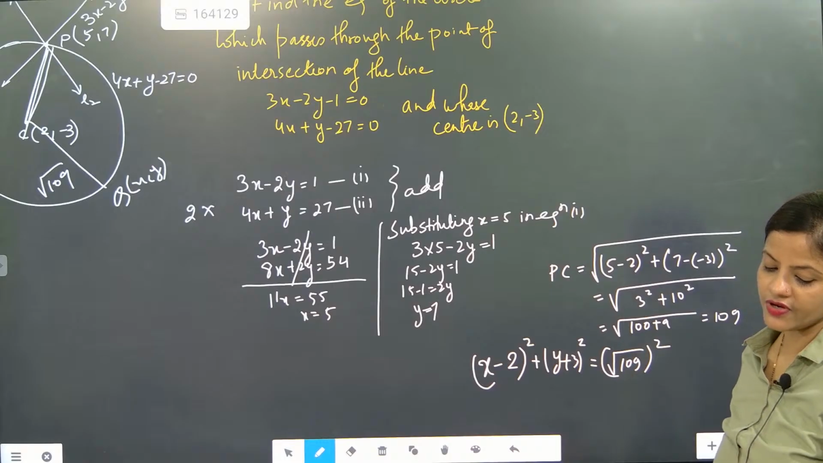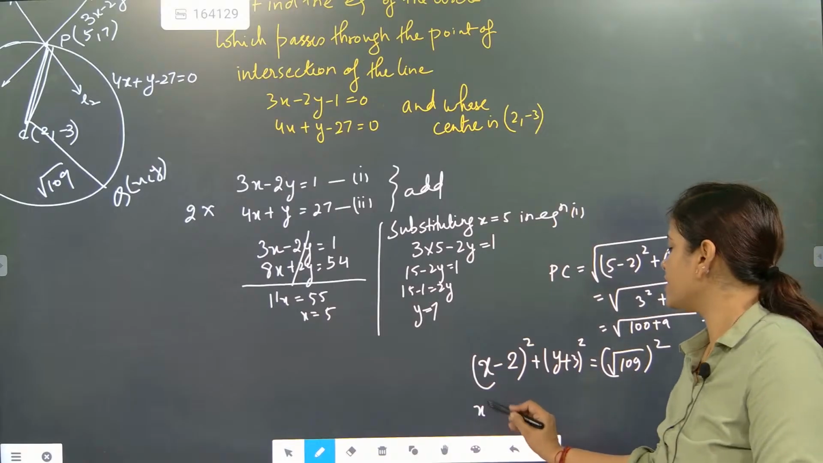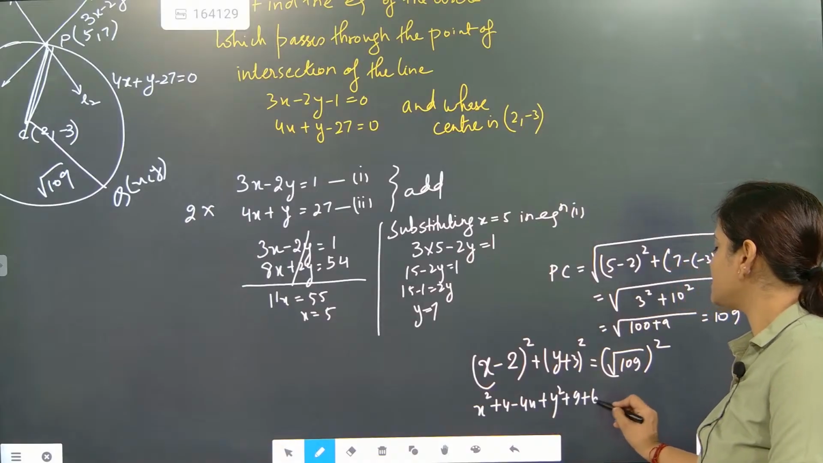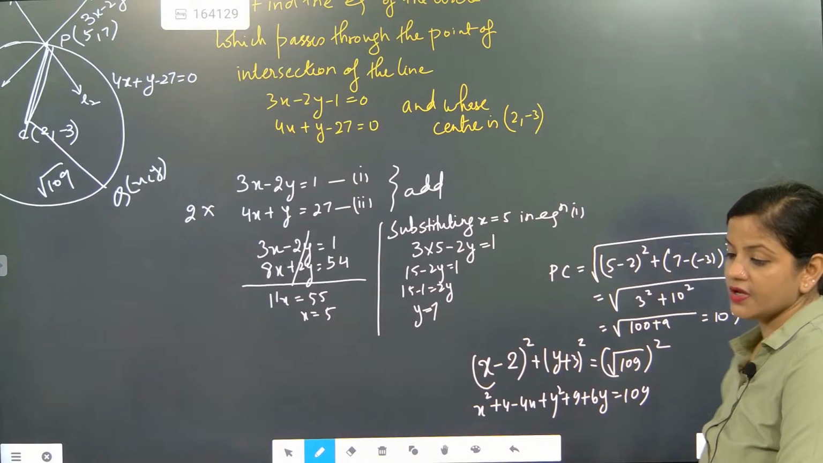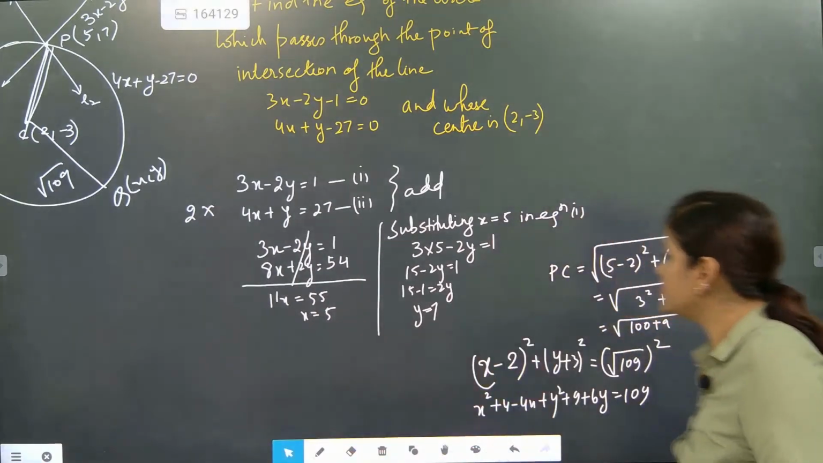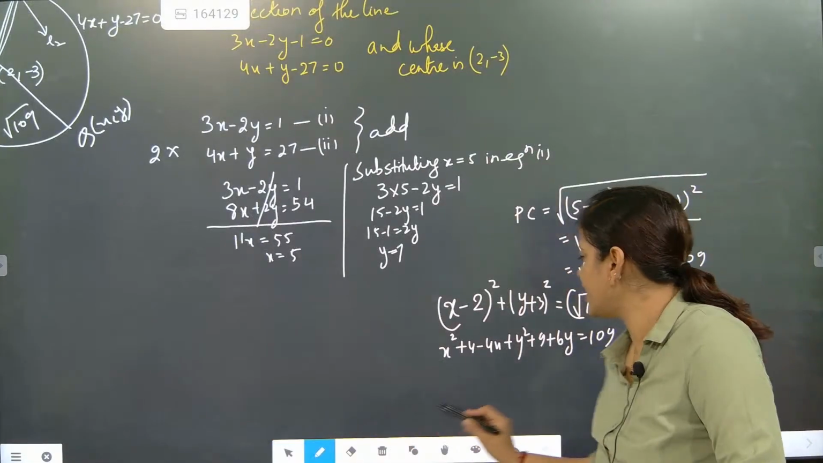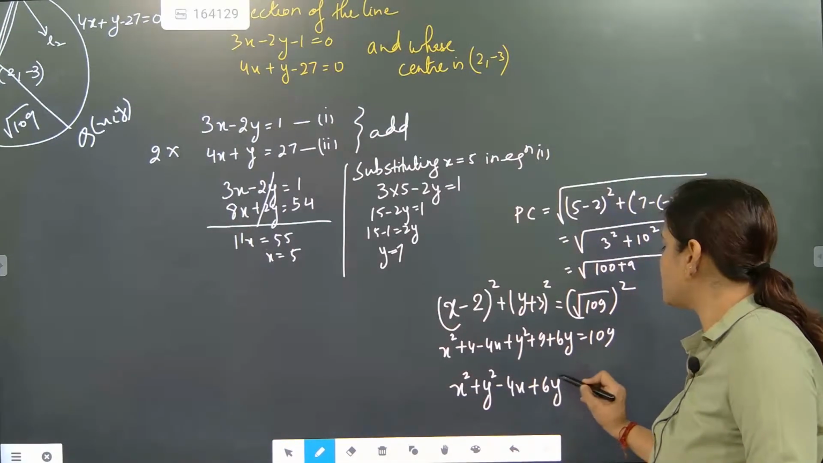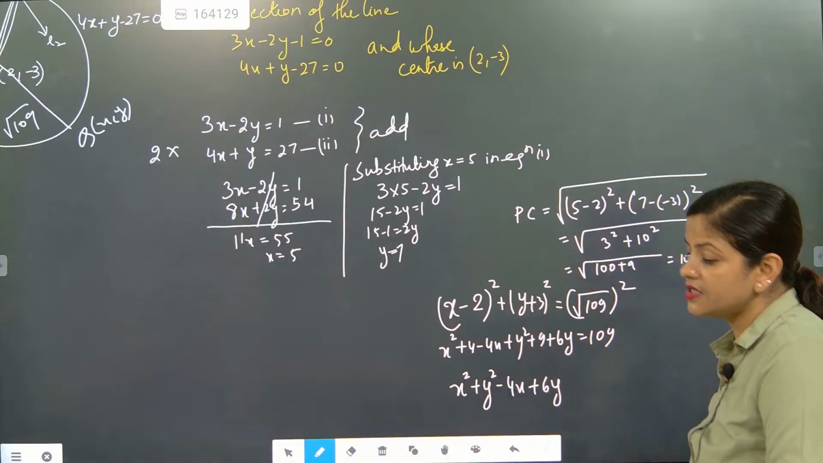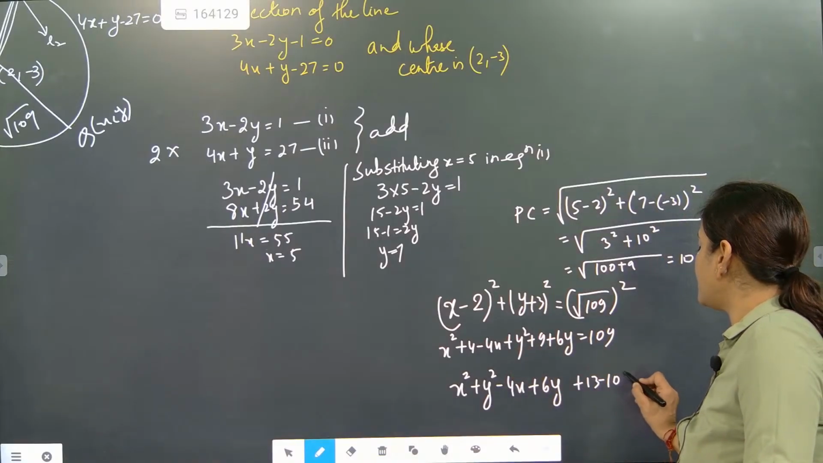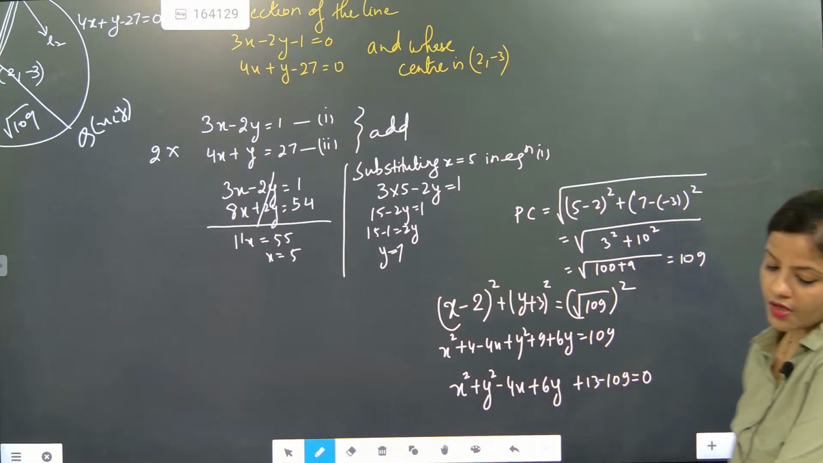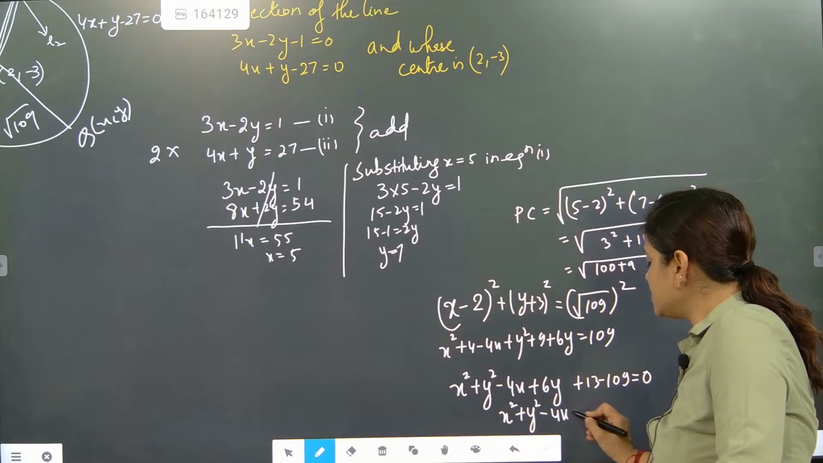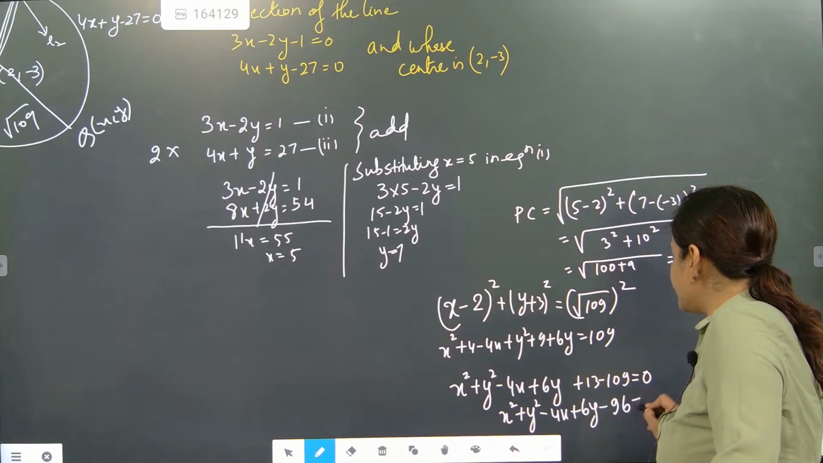And finally, what answer will come? We will just check this one out. It will become x square plus 4 minus 4x plus y square plus 9 plus 6y equal to 109. So this will give you the equation of the circle. Please children, check this one out. The equation of the circle is coming as x square plus y square minus 4x plus 6y. Now 4 plus 9 will come as 13. So 13 minus 109 equal to 0, which will give you minus 96. So x square plus y square minus 4x plus 6y minus 96 equal to 0.